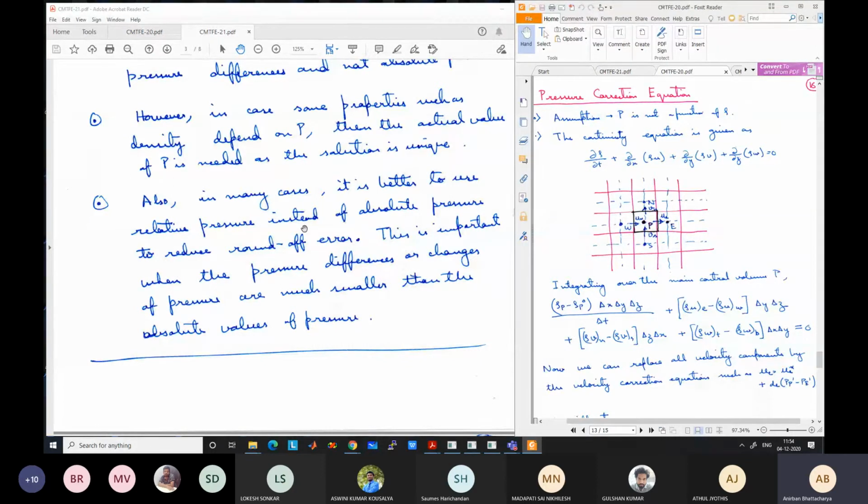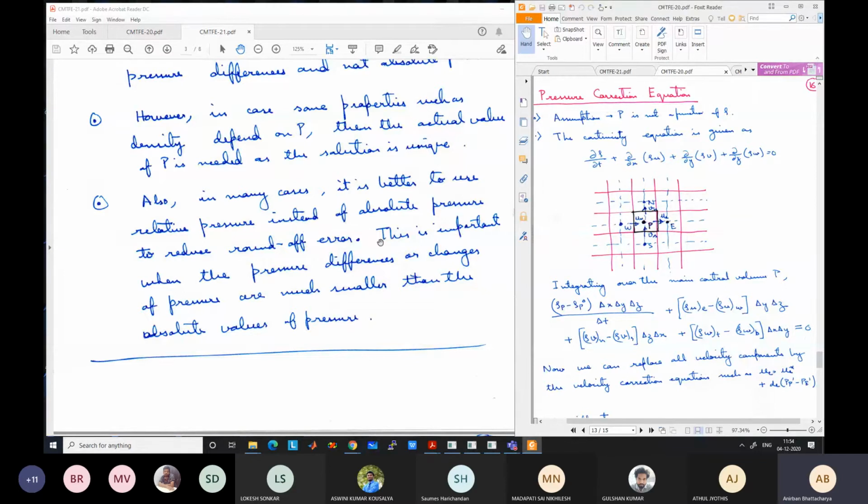In those cases, it is always better to take relative pressure. Instead of taking absolute pressure, you take some reference, say the inlet value or the outlet value or the atmospheric pressure, and take that value as 0. In that case the inlet pressure will be 0.1 and the outlet pressure will be 0. The difference is in the first digit itself, because we are now taking relative pressures, and the round-off errors will be much less. So this will give us a much more accurate solution.